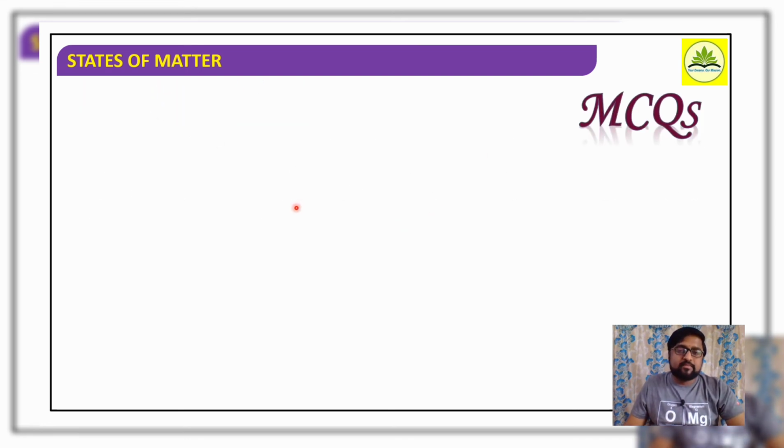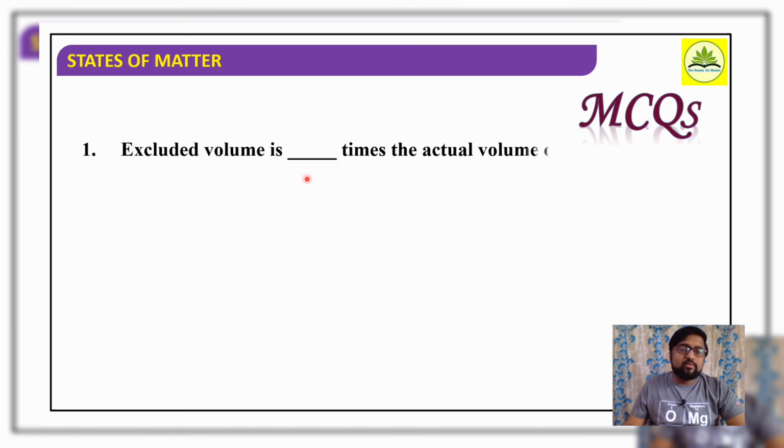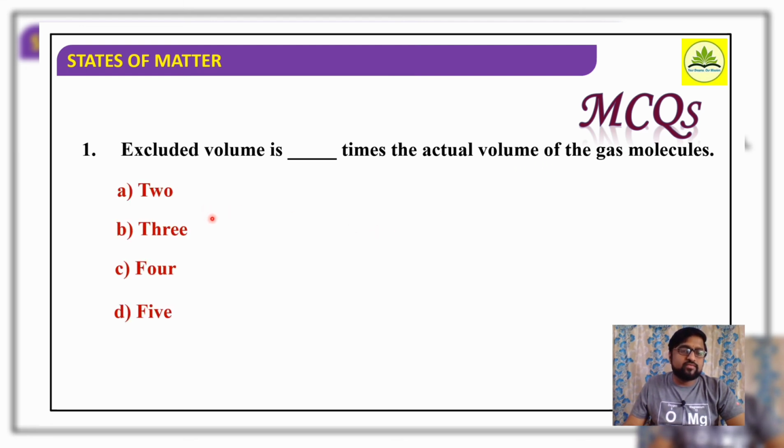Just consider an MCQ here. The excluded volume is dash times the actual volume of a gas molecule. So how many times? 2, 3, 4, 5. The answer is 4 times. The excluded volume is 4 times the actual volume of a gas molecule.